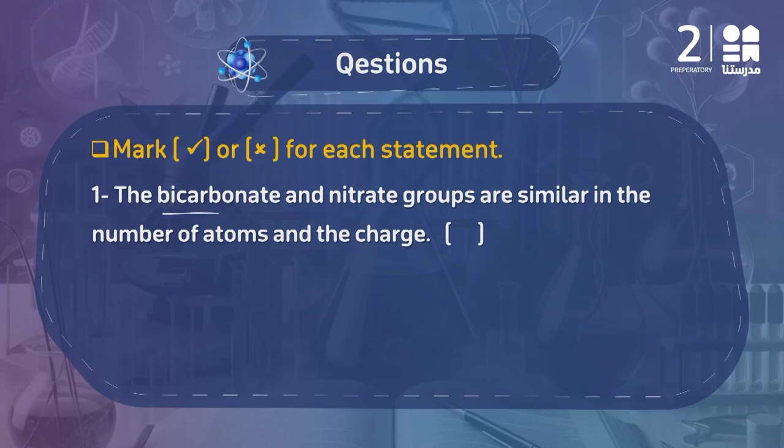Make true or false for each of the statements. So let's mark. The bicarbonate and the nitrate groups are similar in the number of the atoms and the charge. طبعا الكلام ده مش مظبوط. البicarbonate it's totally different from the molecular structure and also the chemical composition.